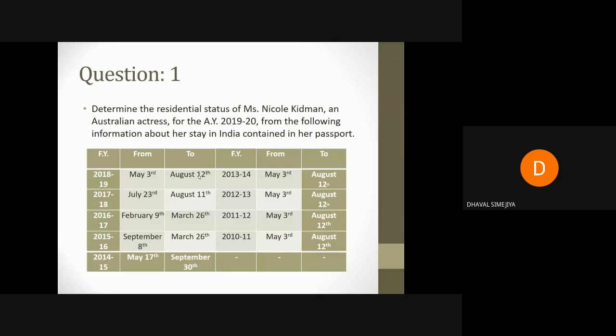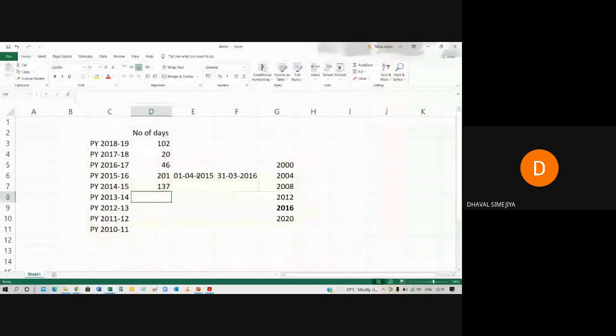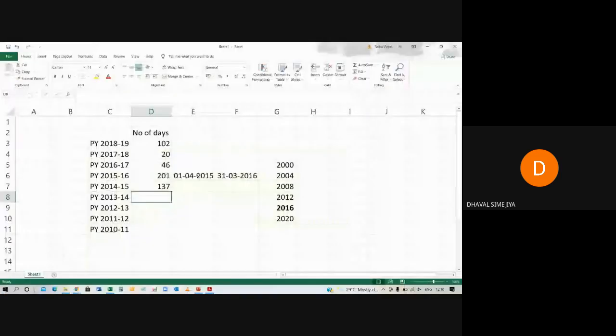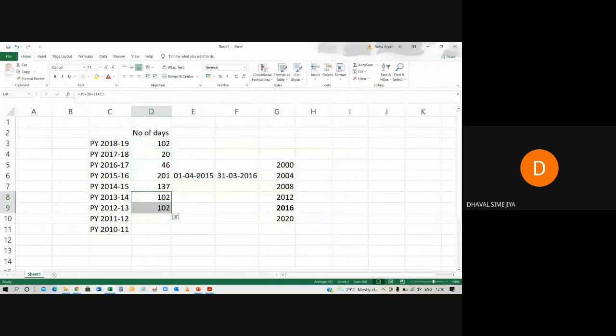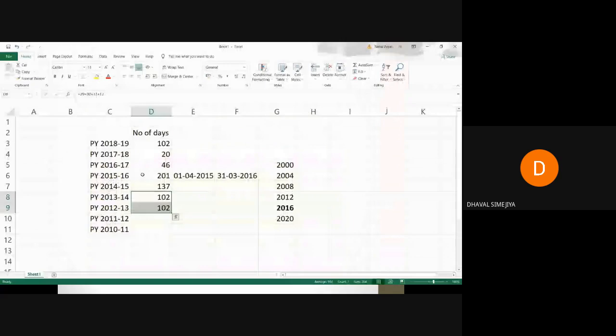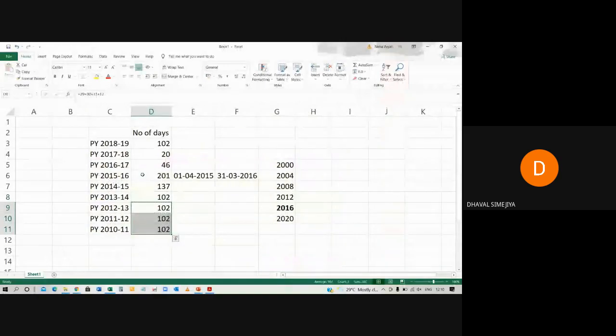Now 13-14, 3rd May to 12th August, 102, same as before. In this type of question, majority of the time the time period will be the same for 2-3 years. Look, 18-19, 13-14, 12-13, 10-11-12 and 10-11 all have 102 days. You are not supposed to calculate for all the years.